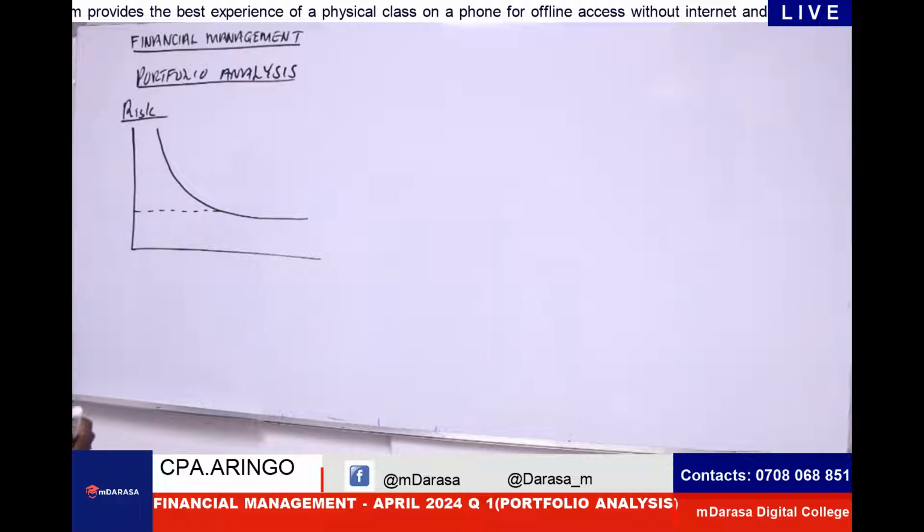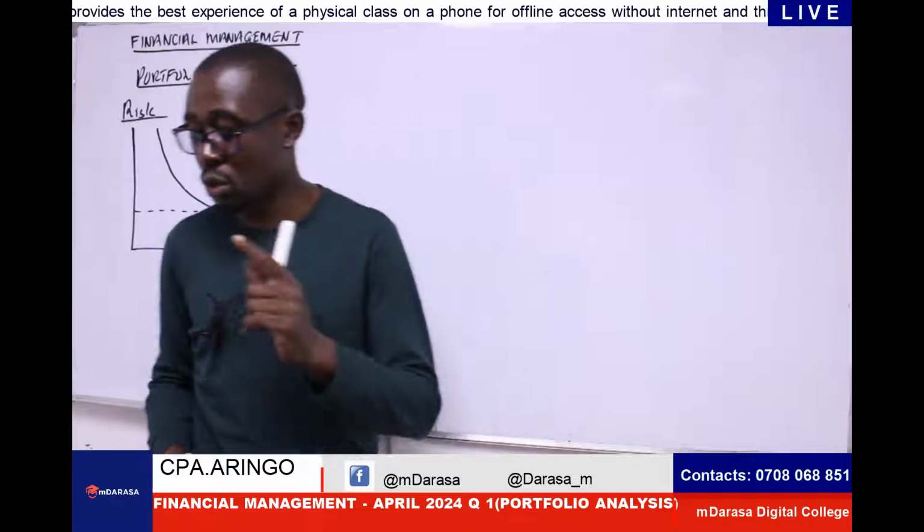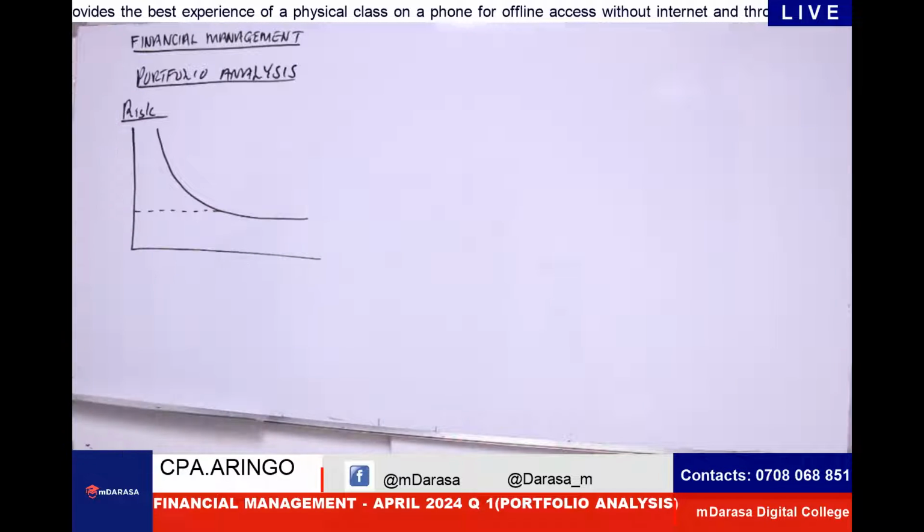The risk, number one, is the one that you as an investor don't have control over. This type of risk affects the whole market, not only an individual firm. And this is what we normally refer to as systematic risk.